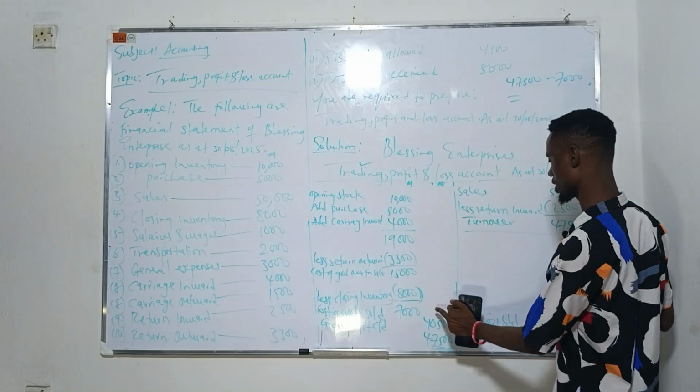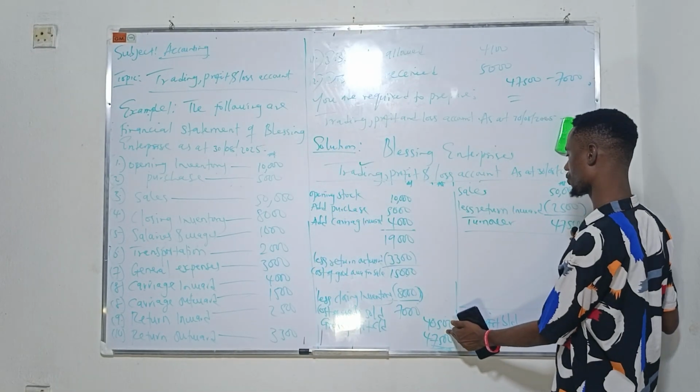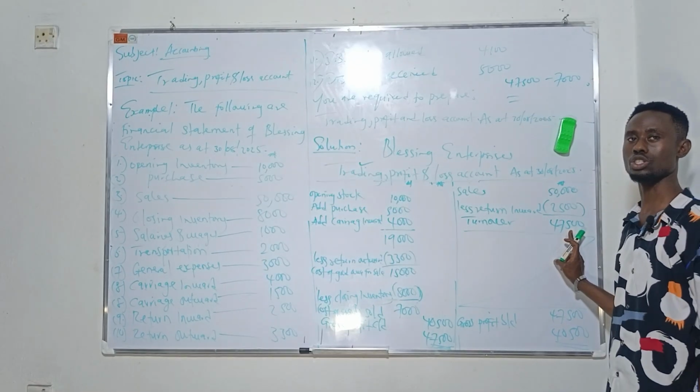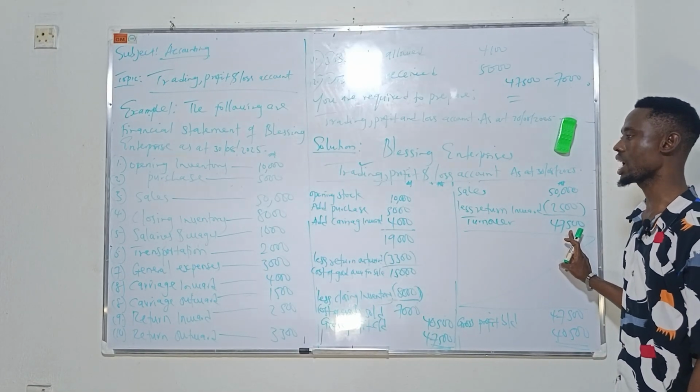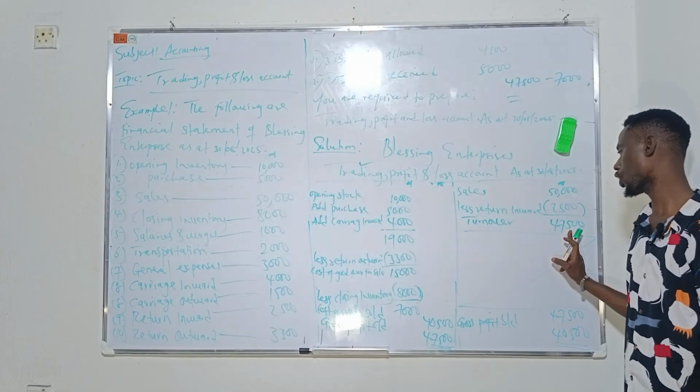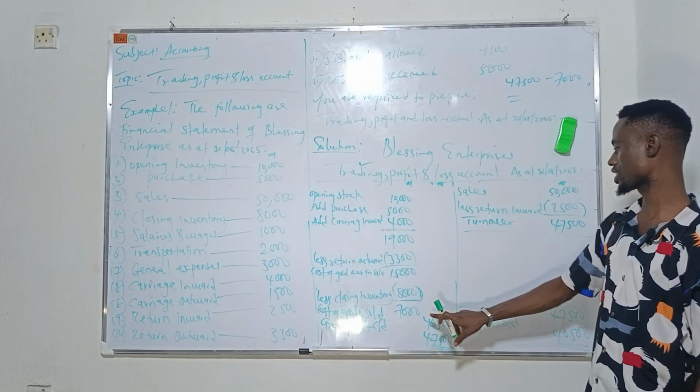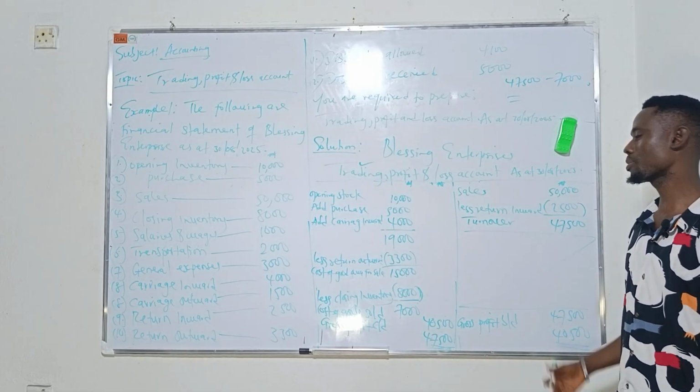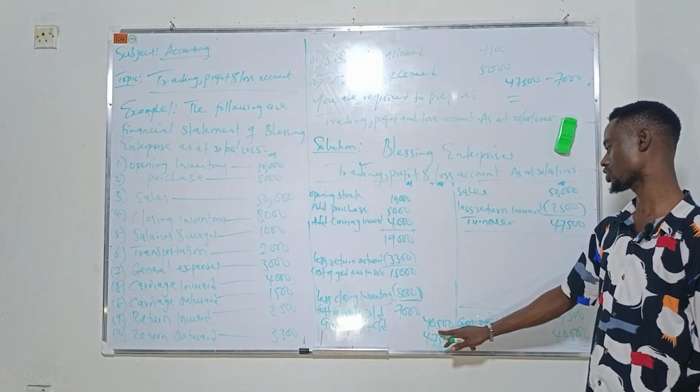This minus this is giving us this. This is your gross profit: the excess of selling price over cost price. This is the selling price, while this is the cost price. Isn't that amazing? That means that when we have the profit of all, this is our profit.